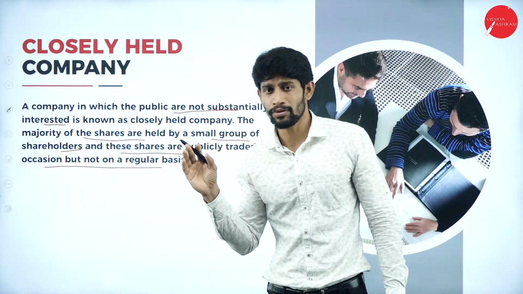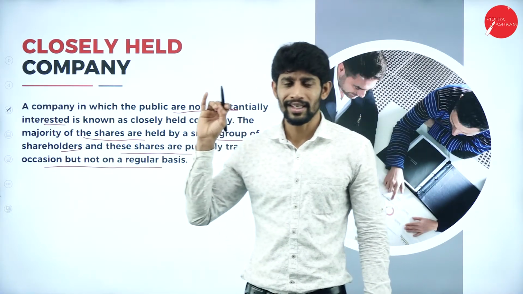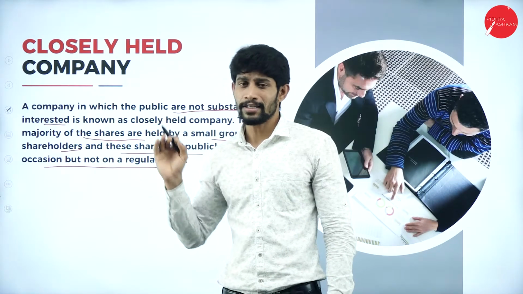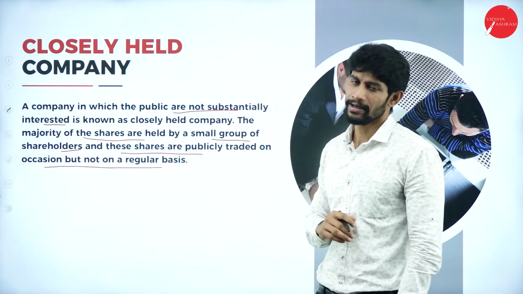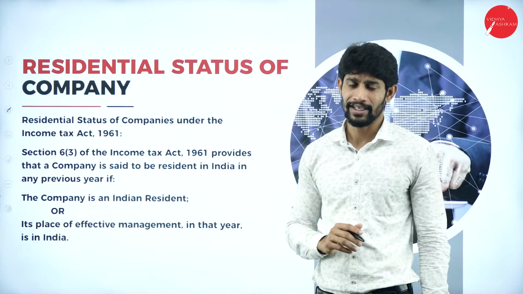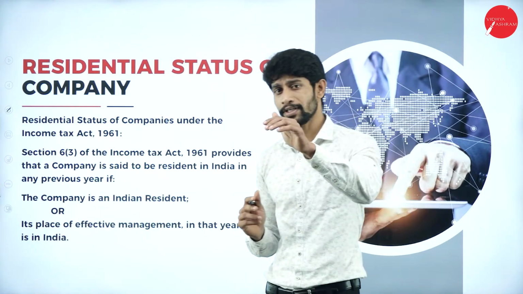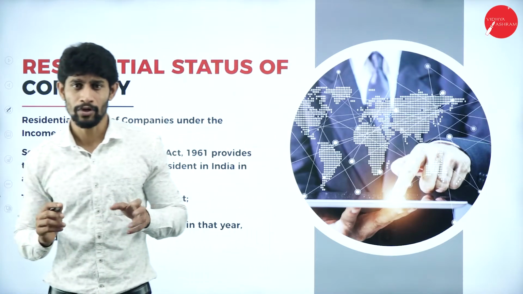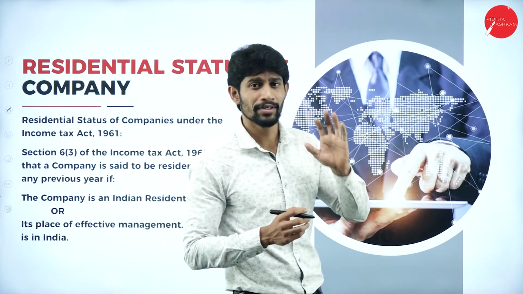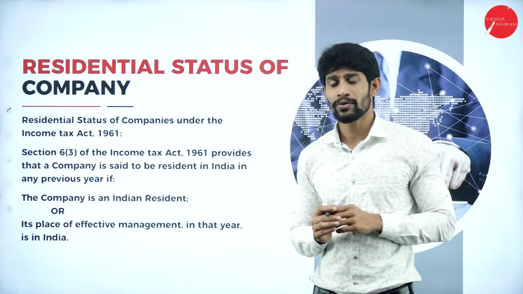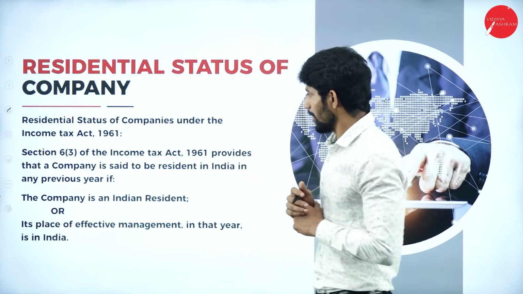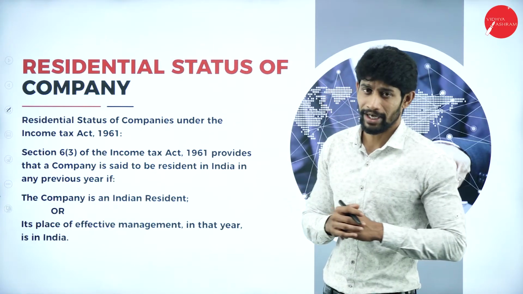So totally we discussed 4 types of companies. One is Indian company, the second one is foreign company, third one is widely held company, fourth one closely held company. So moving further, residential status of company. Based on the residential status of the company, we will be imposing the tax on the income of the company. So knowing the residential status of a company is very much important in order to impose the rate of tax on any company.